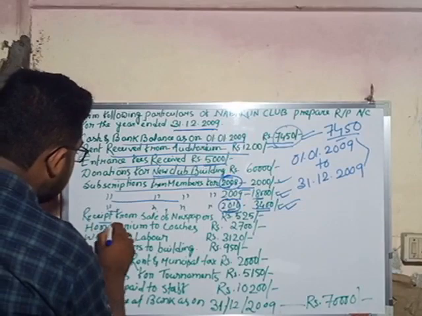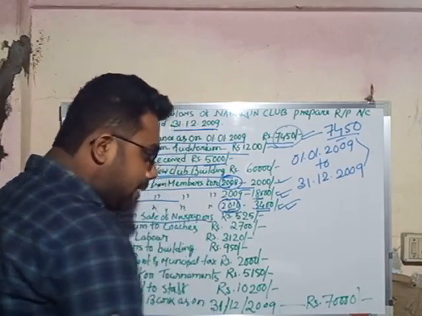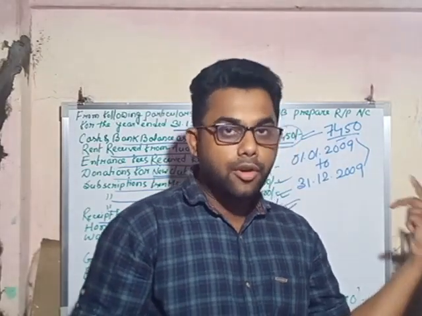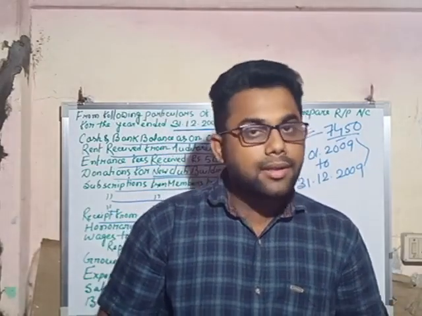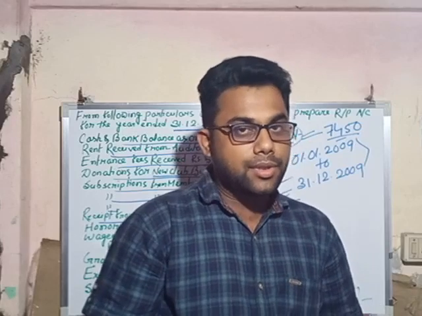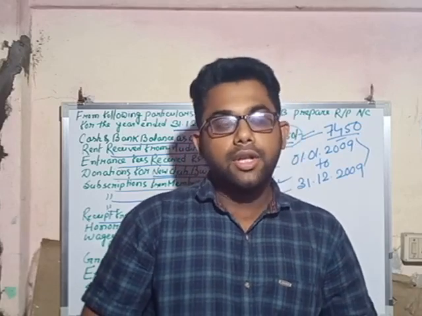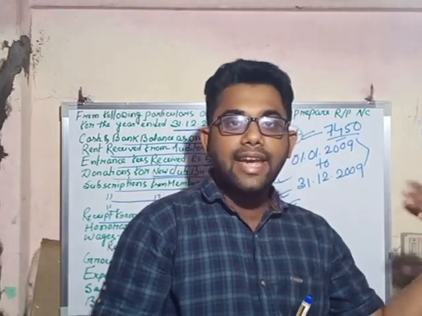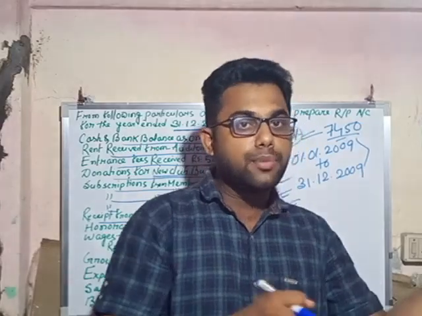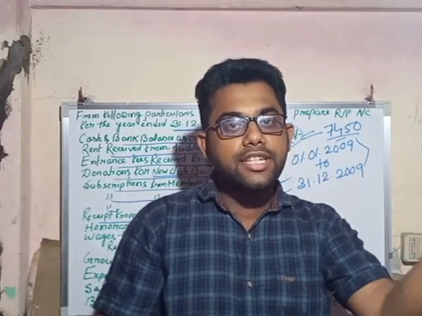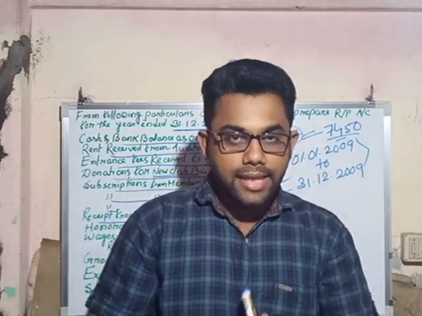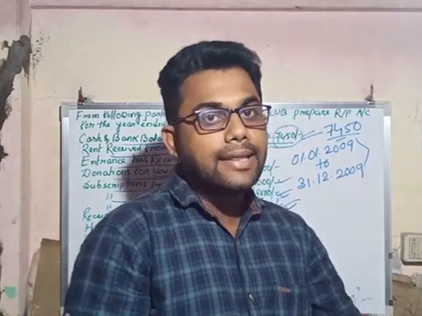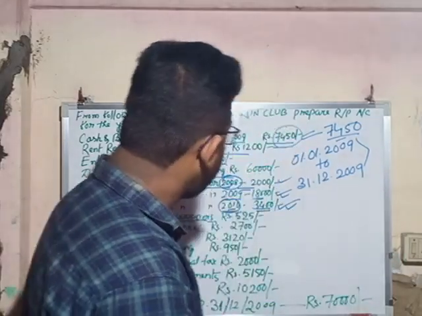Next one is the receipt from sale of newspapers. That means, like we keep a daily newspaper, the non-trading organization Novarun Club also keeps a daily newspaper. Actually, they have subscribed to the newspaper. After reading, the newspaper is useless, so at the end of the month or at the end of the year they have sold all the useless newspapers. So whatever amount is received from this sale is a receipt, an income for the non-trading organization, so it will come in the receipt side of the non-trading organization.